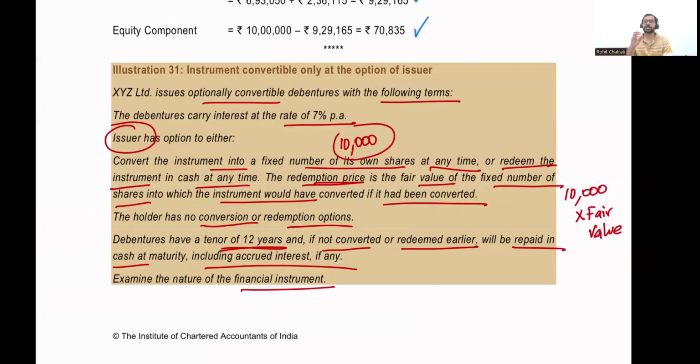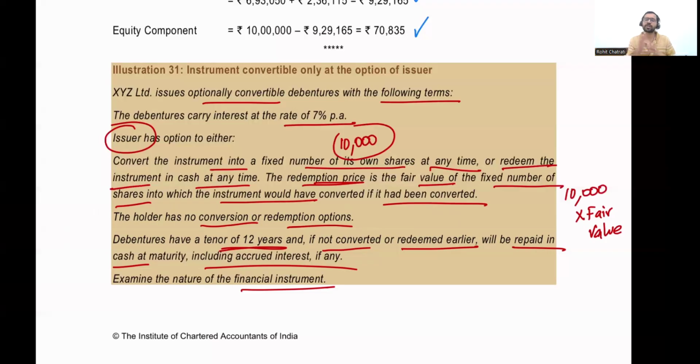In this question, just like 29.3, the issuer has an option to convert it into equity shares, and the conversion option is to convert it at any point in time over the next 12 years. So obviously, the issuer has a right to avoid the payment of cash by choosing to convert it into a fixed number of equity shares.